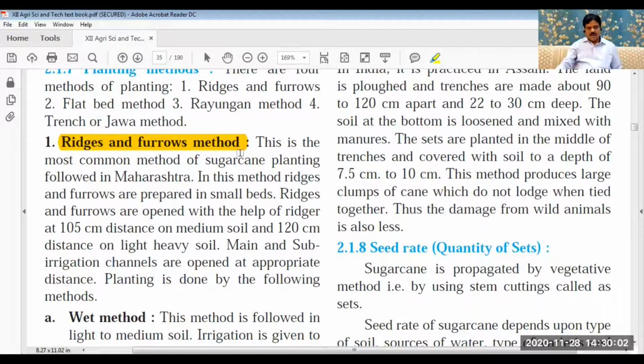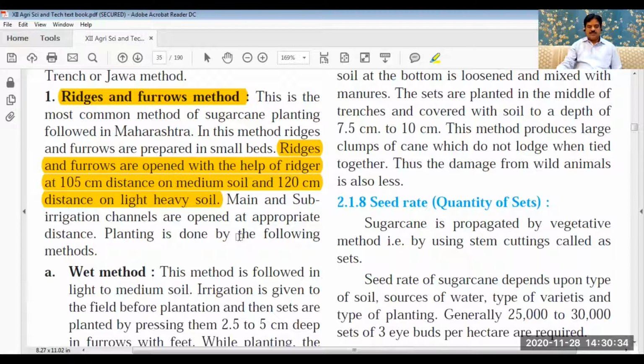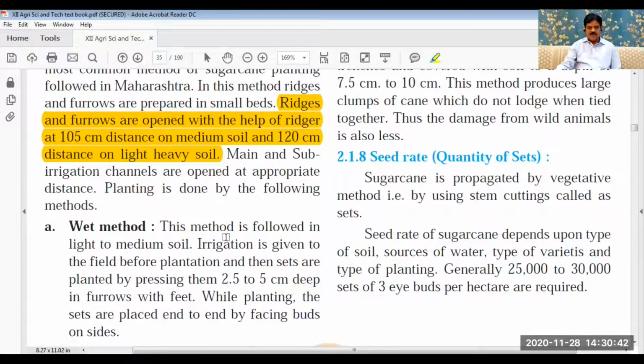So here ridges and furrows are made. Ridges and furrows are opened at a distance of 105 centimeters, and in heavy soil 120 centimeters. So in light soil it is 120 centimeters, and in medium soil 105 centimeters distance between the ridges is to be kept.